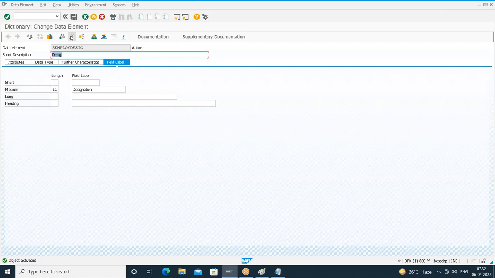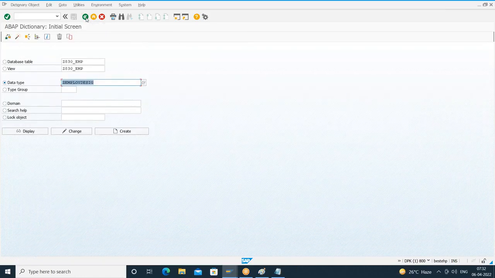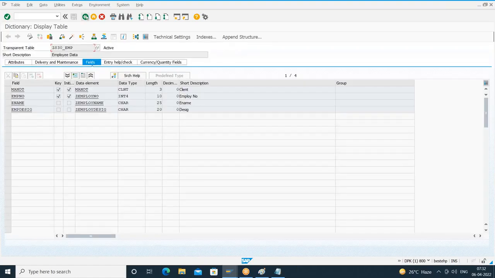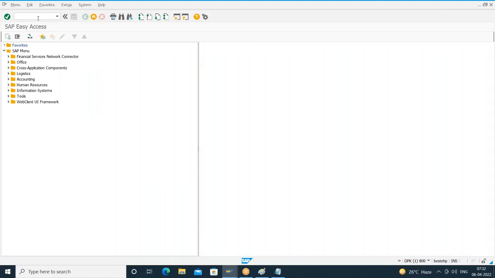So what is happening here? I modified something at the data element level, and this data element is used as part of one of the fields here. Done. So let's see whether it will affect the table maintenance or not. What is the T code I created? Z830 underscore E, or you can go to SM30. But if I go to SM30, again I have to give the table name and click on the maintain button. That is the reason. Anyhow, we created the T code, so I'll say Z830 underscore E.